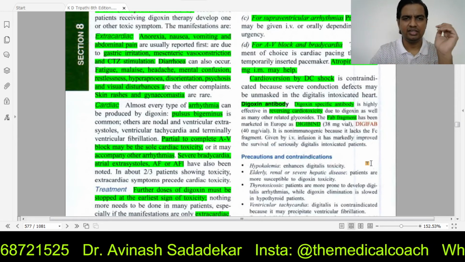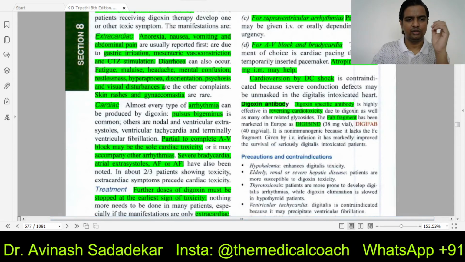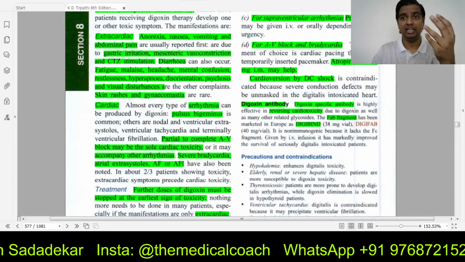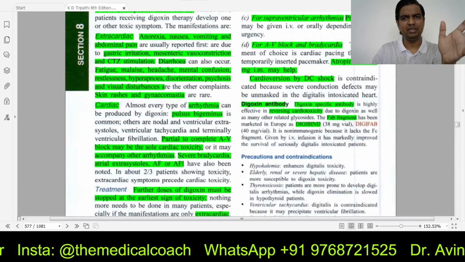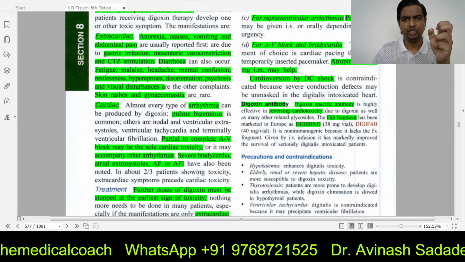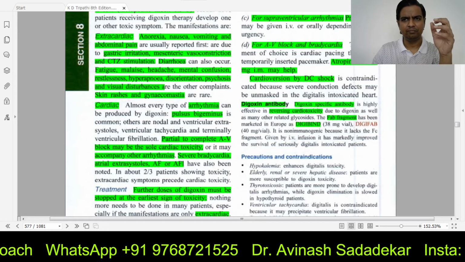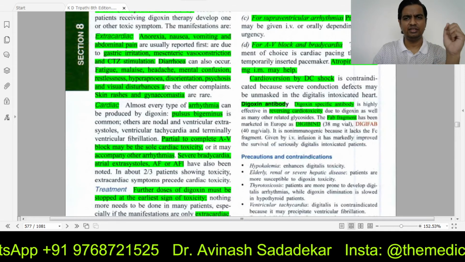But in certain countries, under a government scheme or insurance scheme, this drug may be available. So in Europe, digibind is available. In many other countries, it is really not there.